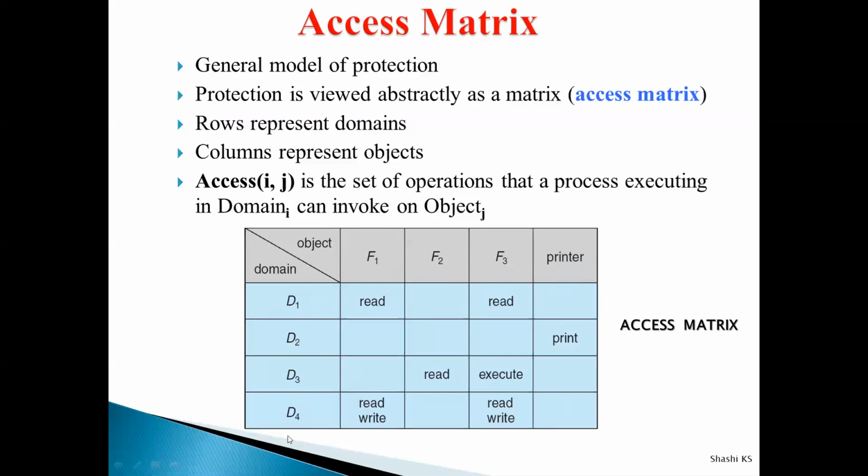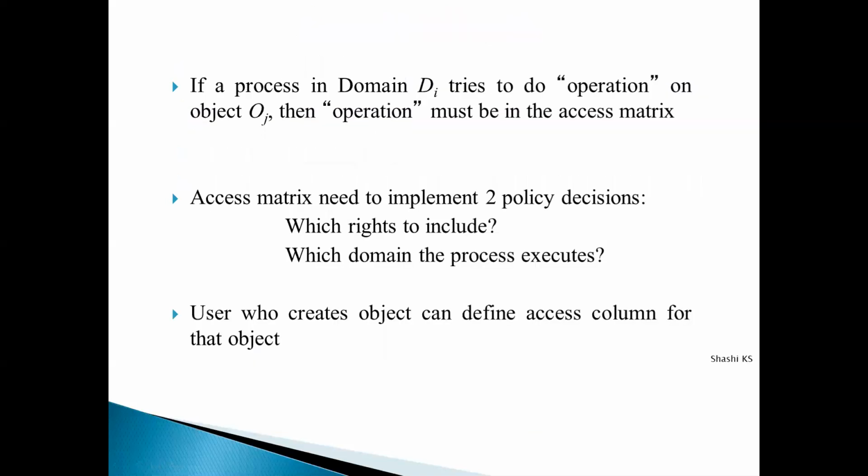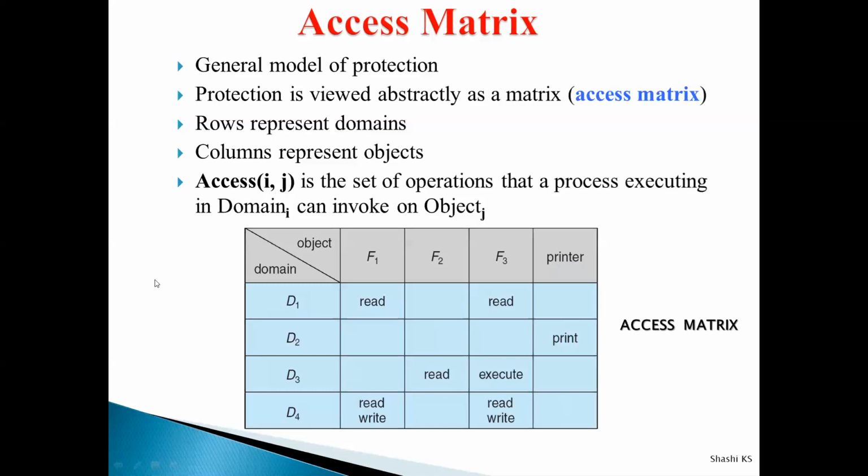What is a domain? Domain is the set of resources which can be accessed by a process, and domains consist of the objects as well as their access rights. Just now we saw this in our domain of protection. So in the rows of an access matrix, domains are represented, and every column of the access matrix is represented by objects. Objects are nothing but the resources.